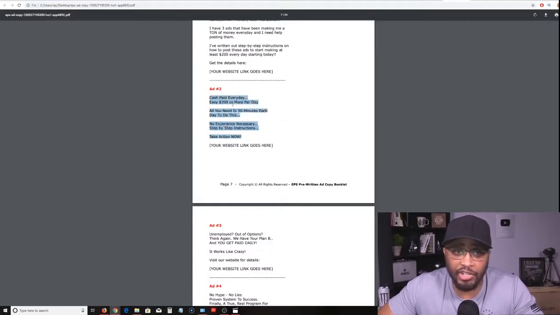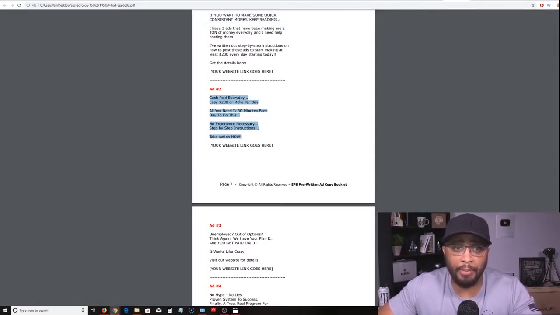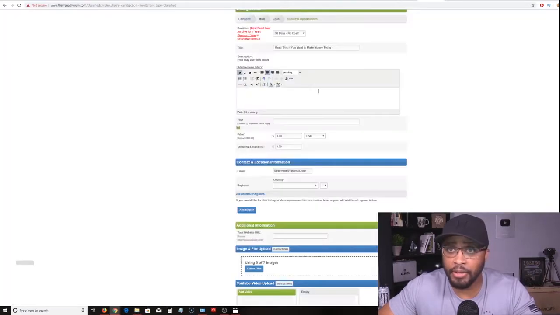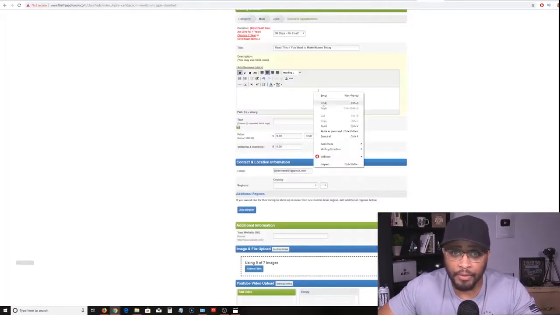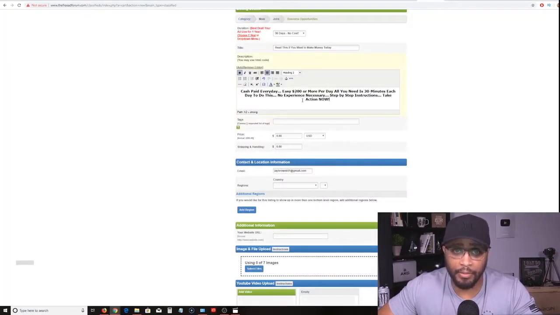And like I said, guys, you can tweak these if you want. Remember, the more original your ad looks, the better. But you don't have to. This is truly a copy and paste method here. So I'm going to copy. Bam. So you can see my ad body here.